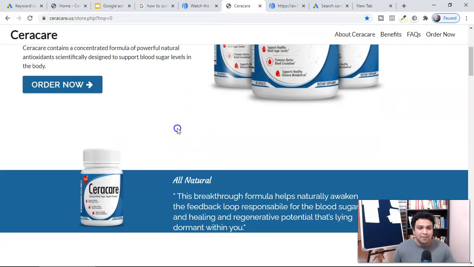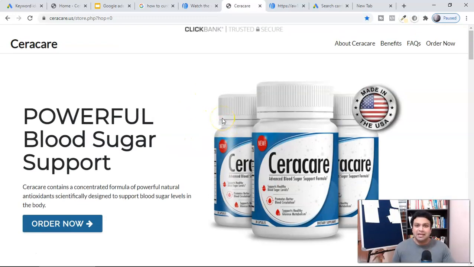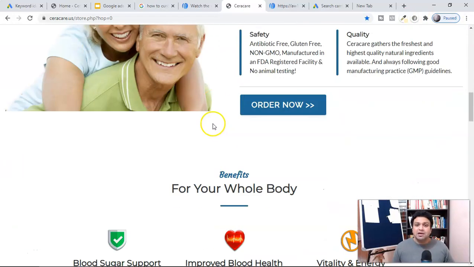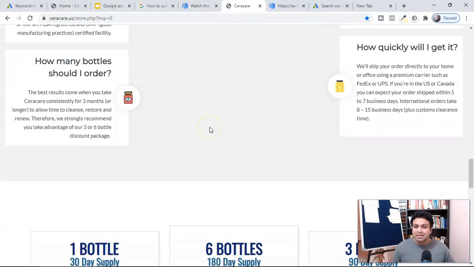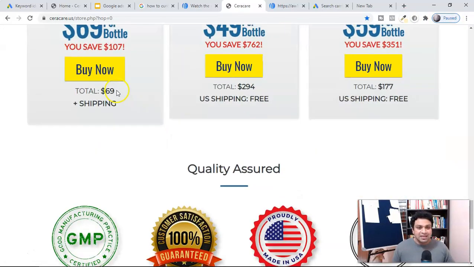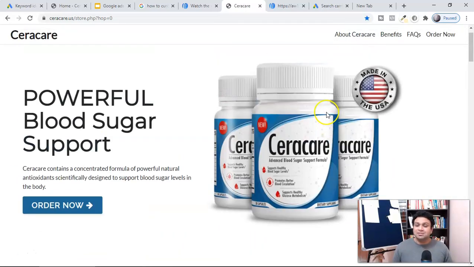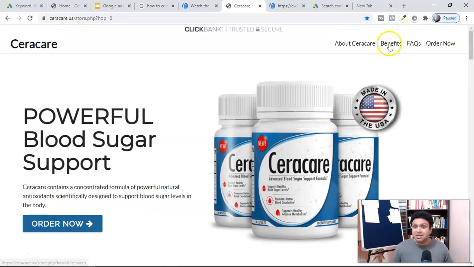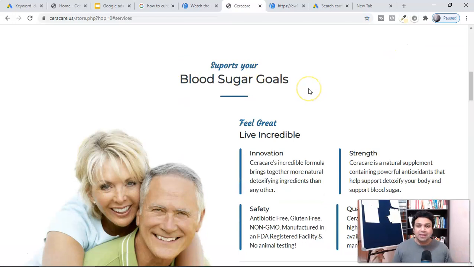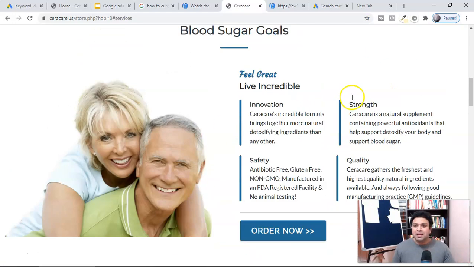So once they come to your page, assume this is a landing page, you might have a website like this. The information should be very clear for them. They can easily click here and easily read whatever they want to read. That's the transparency as well as the navigation. And if they want to see benefits and click here, look at this, how quickly this one page landing page has shown them the benefits here.